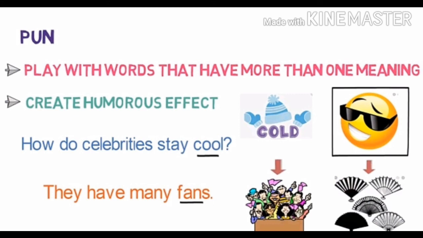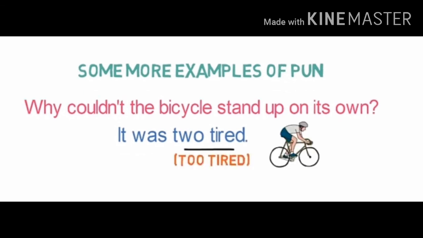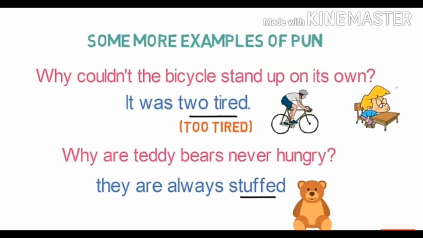Let's see some more examples of pun. Why couldn't the bicycle stand up on its own? Because it was too tired. Here two tired words are used. The first meaning is that the bicycle has two tires. But the other one sounds like it is too tired, meaning it is very tired. A person may think, how can a bicycle be tired? But it is only for fun, by using these words.